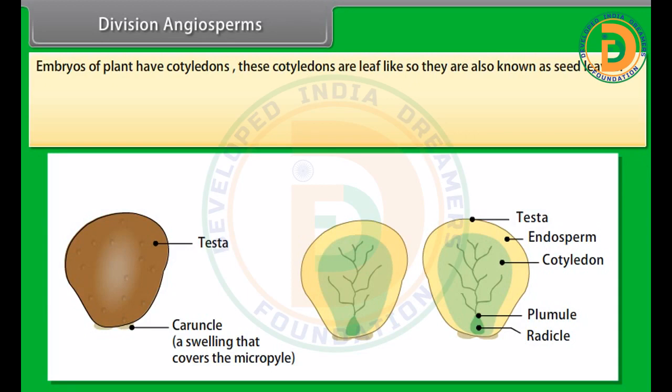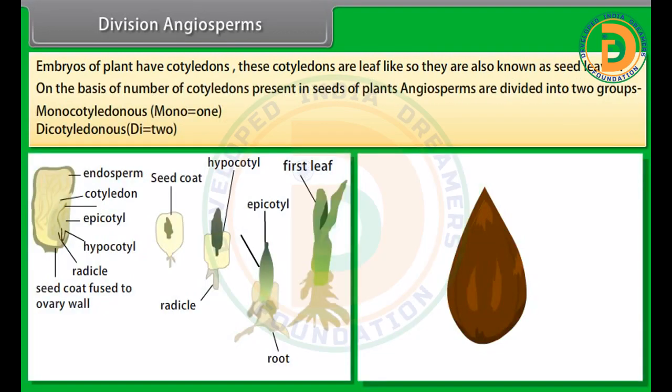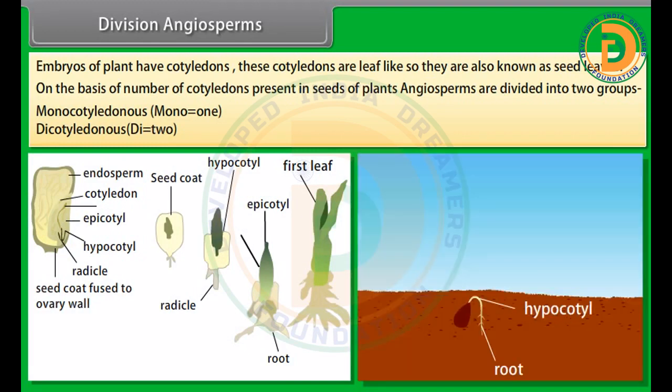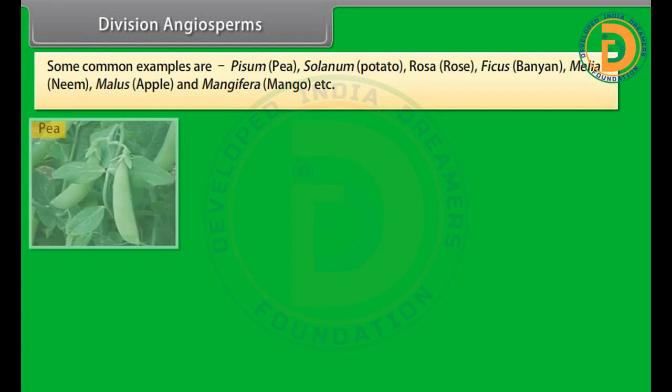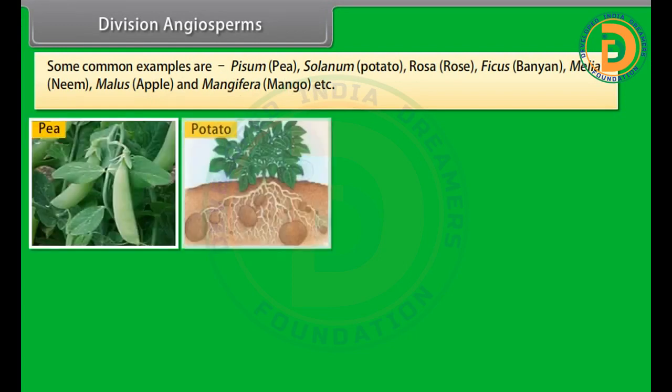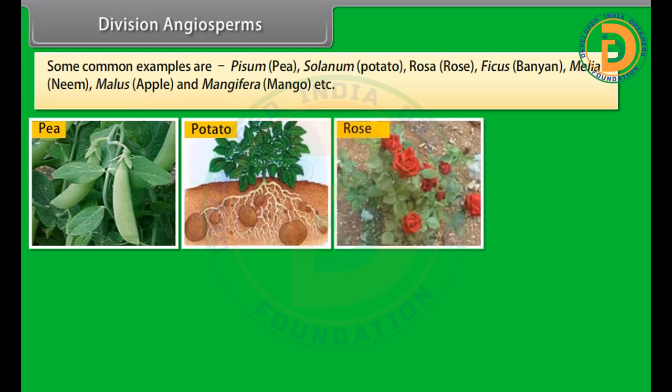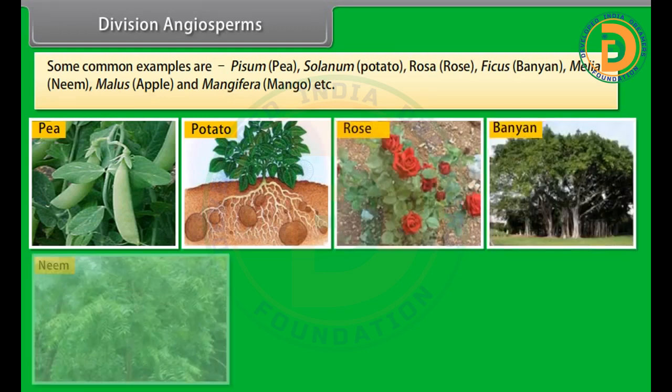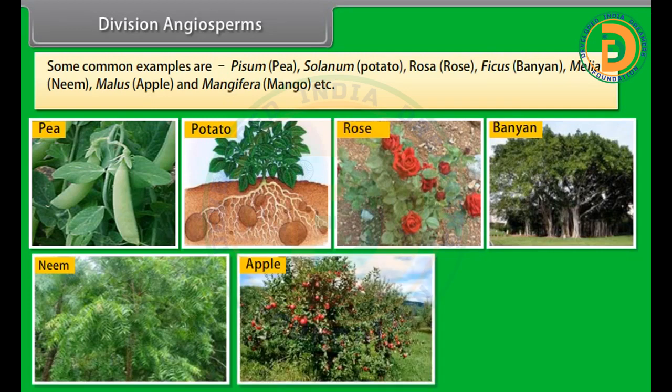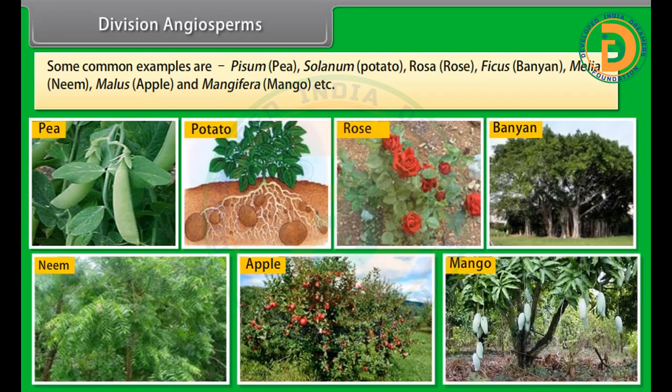Embryos of plants have cotyledons. These cotyledons are leaf-like, so they are also known as seed leaves. On the basis of the number of cotyledons present in seeds of plants, angiosperms are divided into two groups: monocotyledonous, mono is 1, and dicotyledonous, di, which is 2. Some common examples are pisum, pea, solanum, potato, rosa, rose, ficus, banyan, melia, neem, malus, apple, and mangifera, mango, etc.